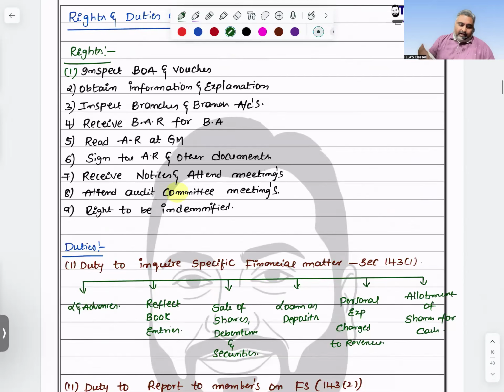Next, attend audit committee meetings and the right to indemnify. That means if someone filed a case against me, saying I didn't perform my duties properly, now I am attending the court and making so many expenses. In case I win the case, whatever expenses I incurred, everything I will get reimbursed from you, if I win the case.